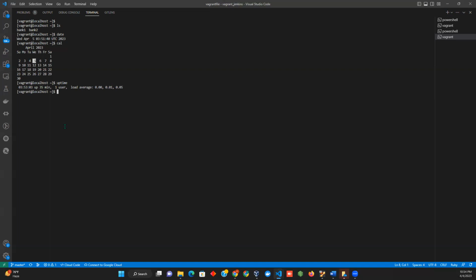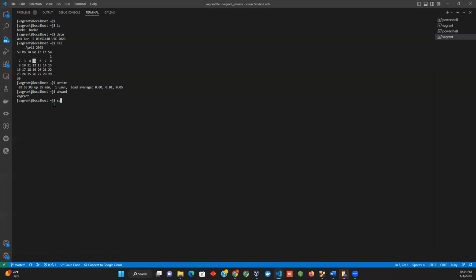Easy. Okay, so if I do whoami, this is the command that you have to type in order to find out your home directory. And it's telling me that I am vagrant. Now, since I know that I am in the vagrant home directory, I should know what to do and what not to do.